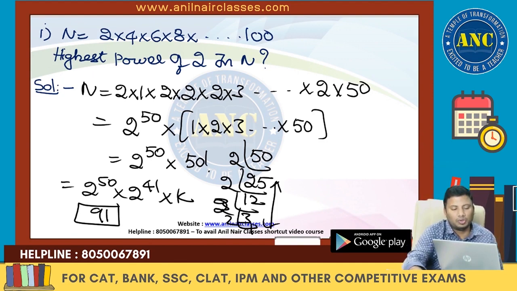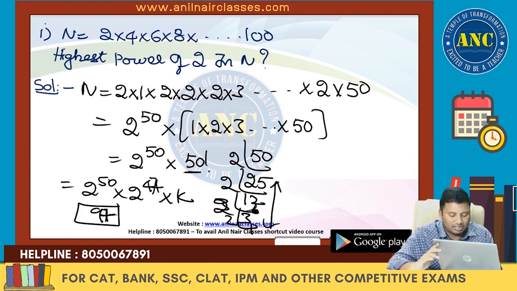2 ones are 2, 2 twos are 4, 2 50s are 100. So 2 power 50 into 50 factorial. In 50 factorial, the highest power of 2: 2 25s are 50, 2 12s are 24. Sorry, here 6 is missing, so 47. The answer is 97. I forgot 6. 2 12s are 24, 2 6s are 12, 2 3s are 6, 2 1s are 2. So the answer for this question is 97.